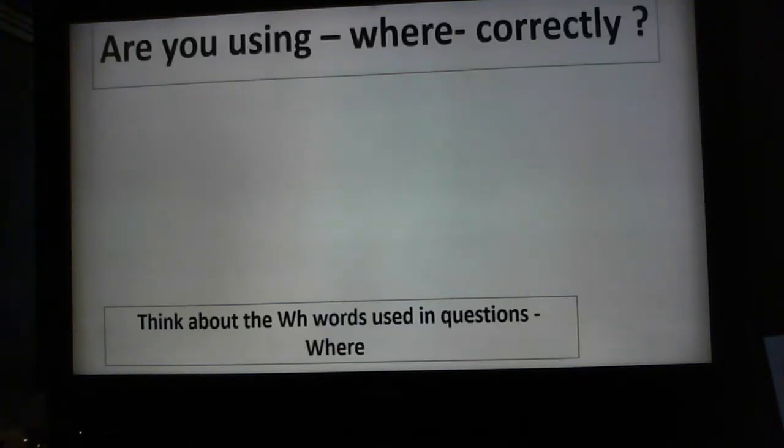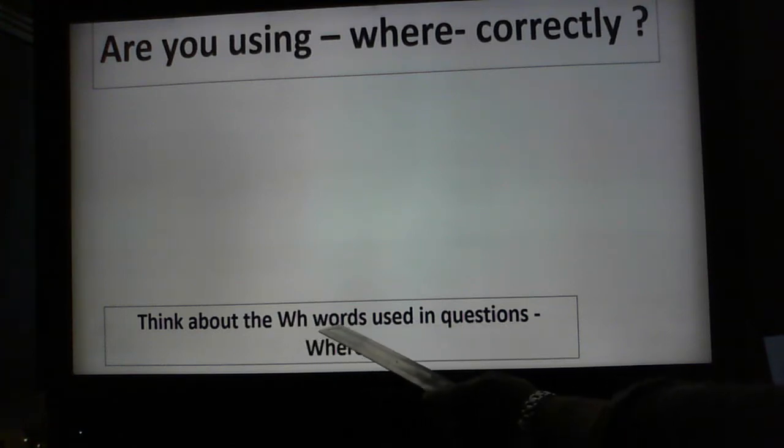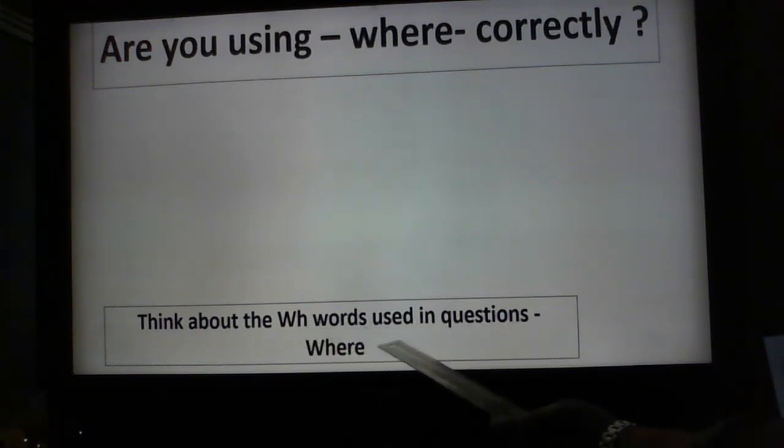So are you using where correctly when you're actually spelling the word? So to think about your spelling, I want you to think about the WH words used in questions.